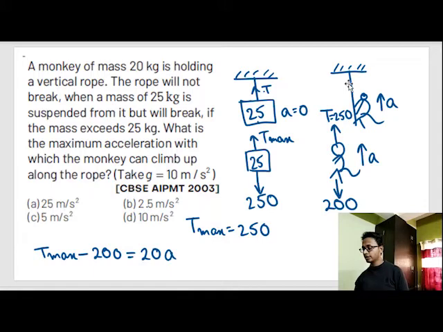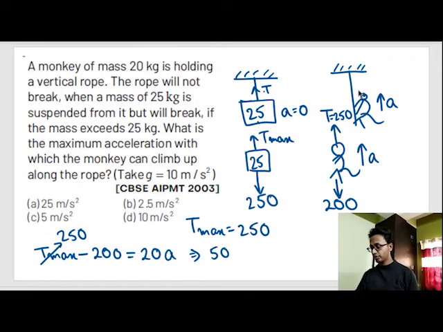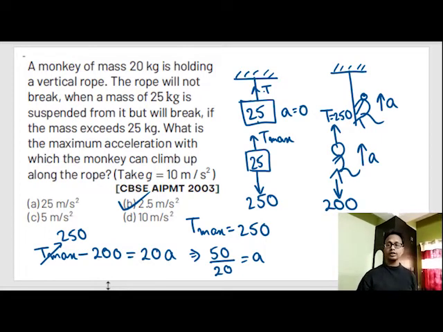Okay, so T max is given as 250. So 250 minus 200 is equal to 20A, or A is equal to 50 by 20. How? 250 minus 200 is 50. You take this 20 to the left hand side. So 5 by 2, which is nothing but 2.5. So our correct answer is option number B. Okay.